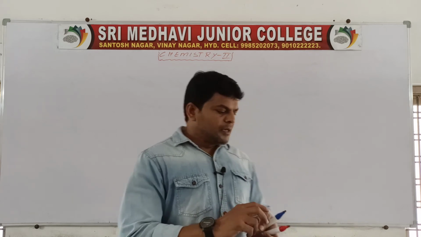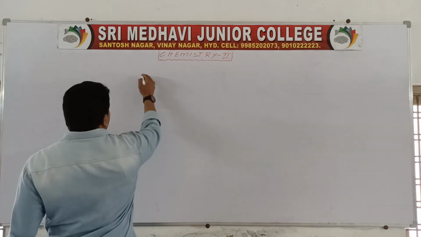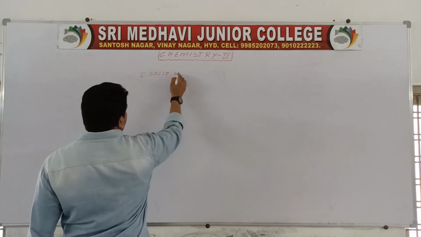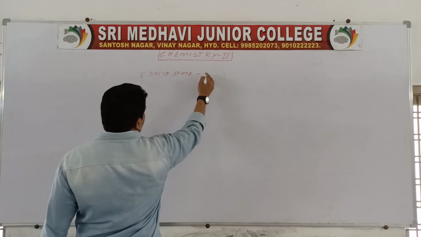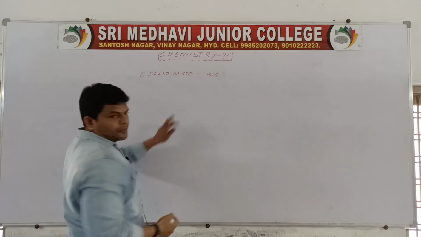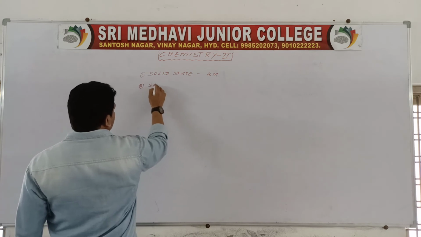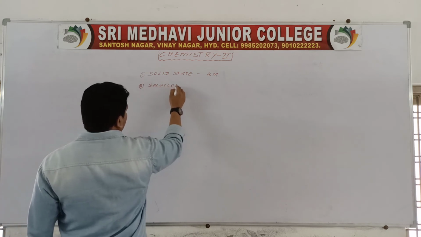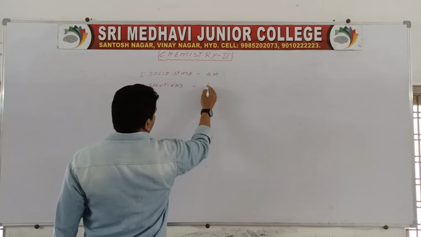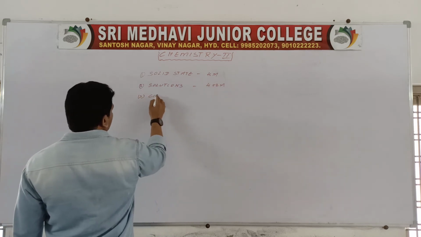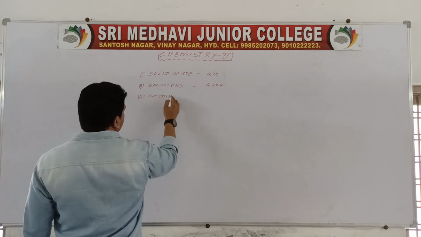So I will revise how many chapters we finished and how many marks we covered in this short span of time. The first chapter is solid state. It is 4 marks according to the previous blueprint. The second chapter, solutions, is 4 plus 2 marks.